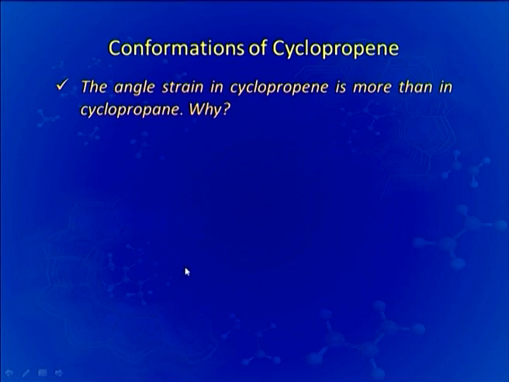Now, if you look at the question carefully, what we are asking is that angle strain is there in both cyclopropene as well as in cyclopropane, because we already know that in cyclopropane also the angle between the 3 points cannot be more than 60 degree. So, both the rings are strained rings, but if we compare the two, we find that the angle strain is more in case of cyclopropene. Now, we will discuss this with the help of models.